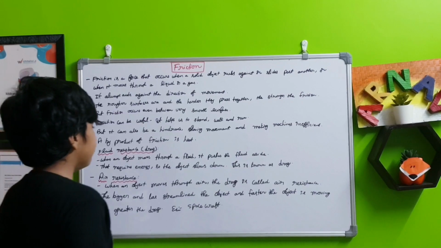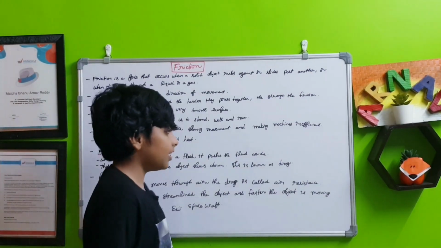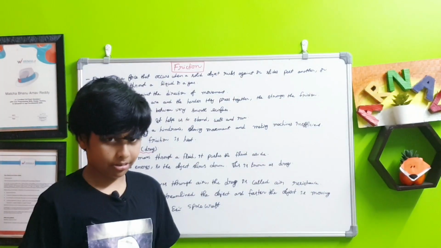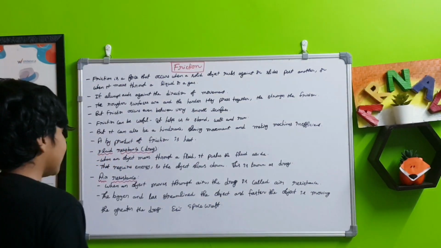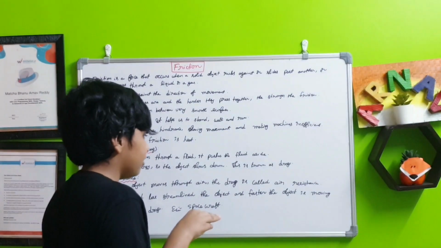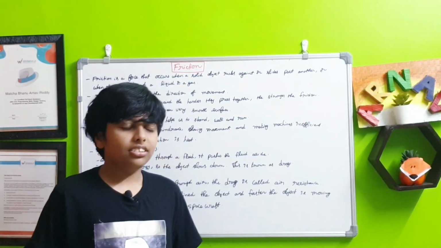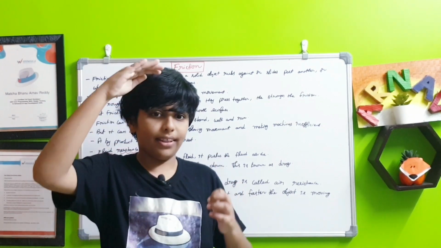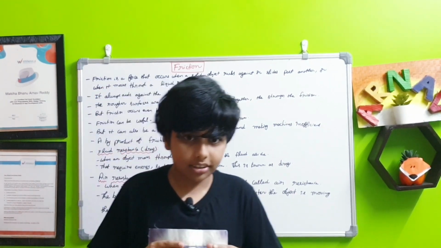When an object moves through a fluid, it pushes the fluid aside. This fluid may be water too. That requires energy, so the object slows down. This is known as drag. For example, you are seeing a ship from a drone up there, going on the water slowly.